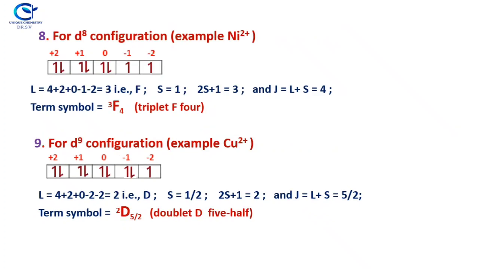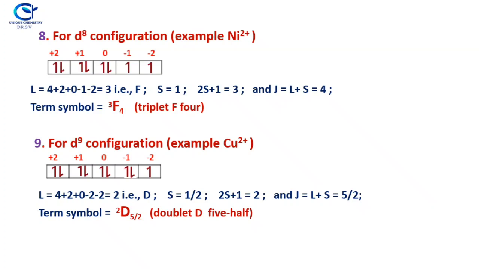Another example, the 8th, for d8 configurations, for example Ni2+. Now you see the ML values are given. The L value is 4 plus 2 plus 0 minus 1 minus 2, which is equal to 3. So the L value is 3, that is, the term letter is F. S is equal to 1 because only 2 electrons are parallel spin, so the net is 1. So 2S plus 1 will be equal to 3, and J is equal to L plus S, which is 4. Now the term symbol is triplet F4. The term symbol for d8 configurations or the nickel 2+ ion is triplet F4.